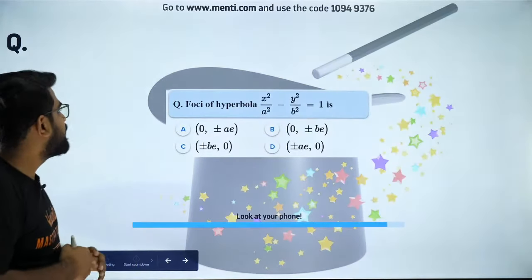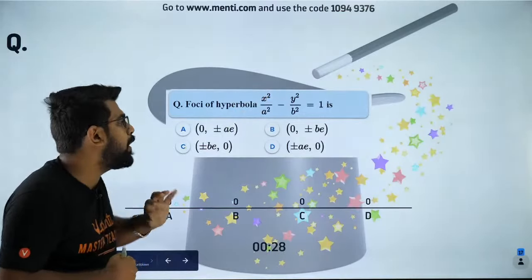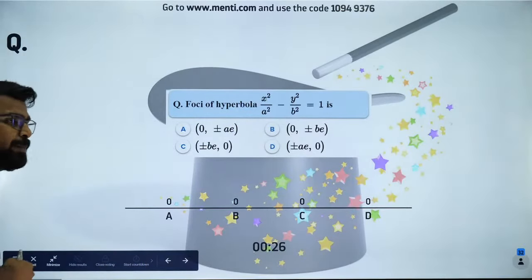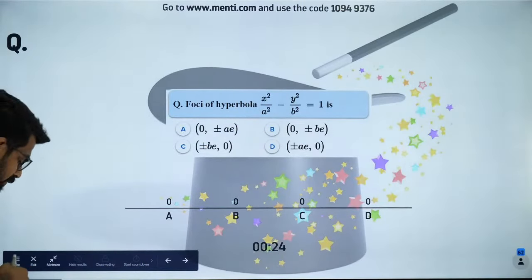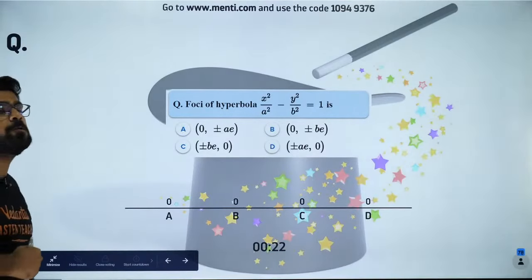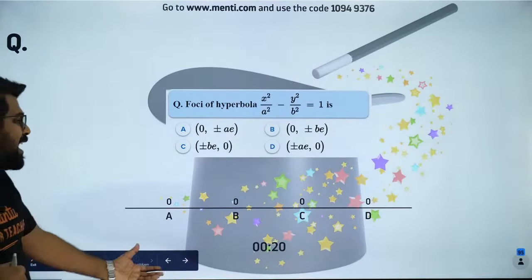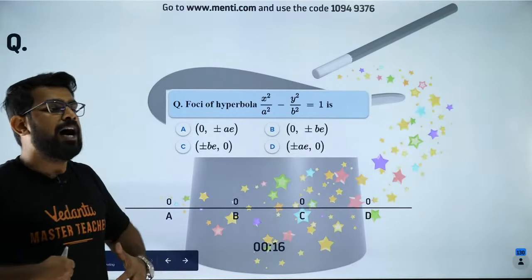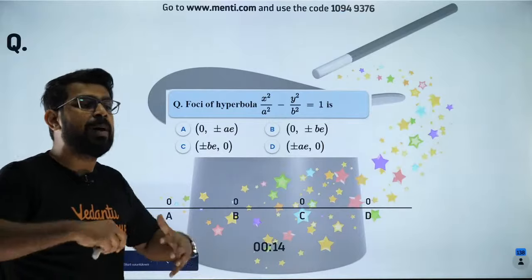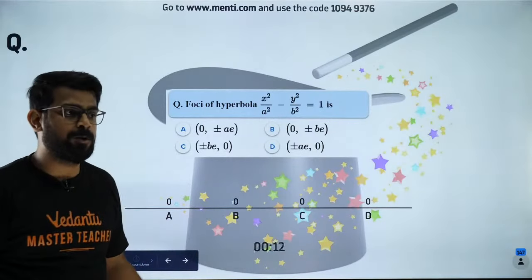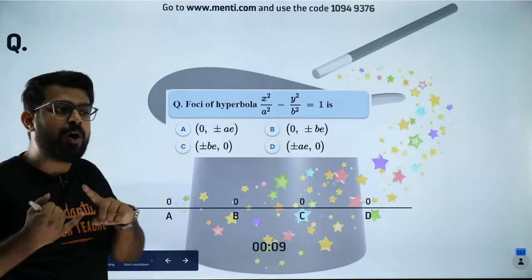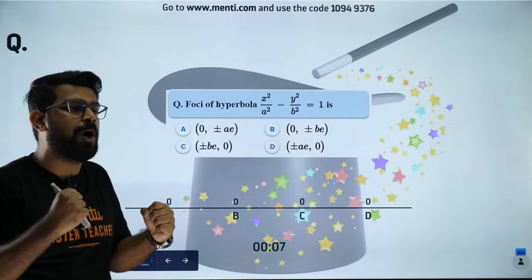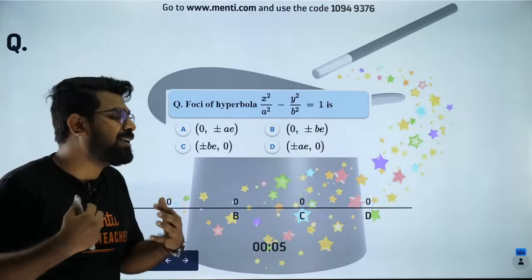Fantastic, Nancy. So the foci of this hyperbola I want you to find. These are all very basic formulas which I feel everybody should be able to answer. And that is why I gave you very little time, almost only 30 seconds. Ankit, how to master formulas? By practicing many questions. Solve NCERT, solve Cengage. Be excited about solving. Only then you get better at it.